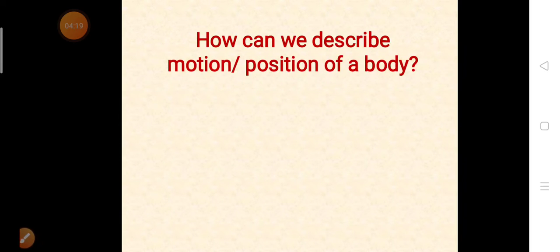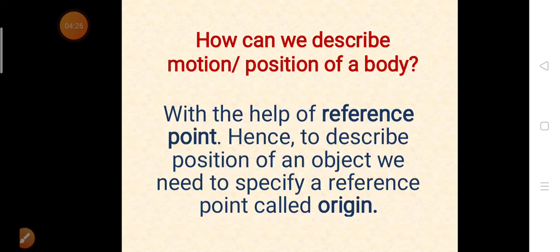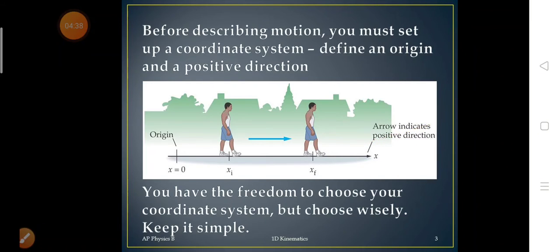If a body is in motion, then how can we describe its motion or position? We can describe the position of a body with the help of a reference point. Hence, to describe the position of an object, we need to specify a reference point called origin. Before describing motion, we must set up a coordinate system, that is, define an origin and a positive direction.